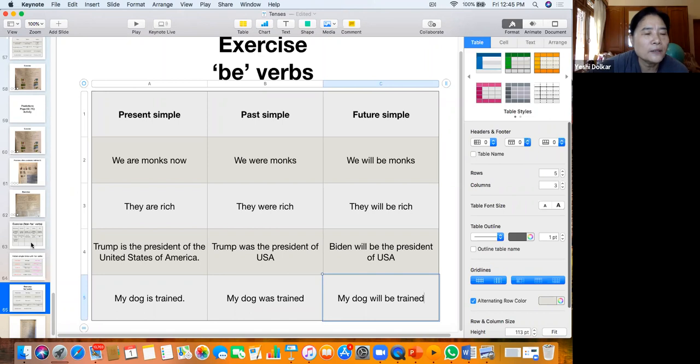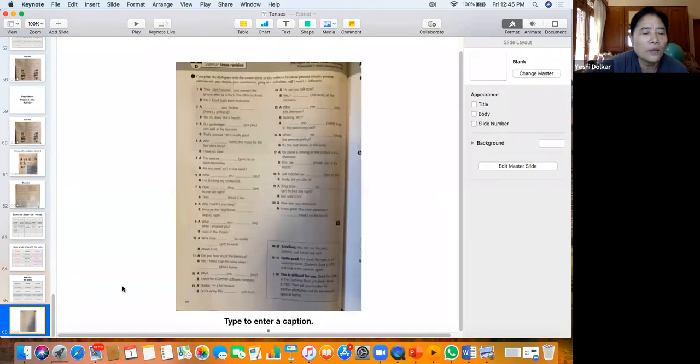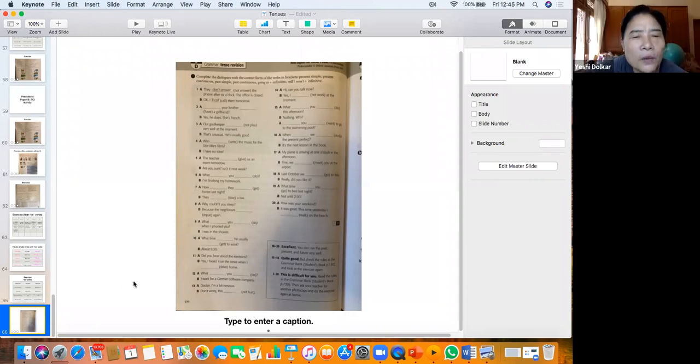All right. So now we have what's the time? It's almost 1 o'clock. Okay, so this we will do the day after tomorrow. This is a revision of all the tenses that we learned: the present, the past, and the future. The exercise. All right, so we'll stop over here.